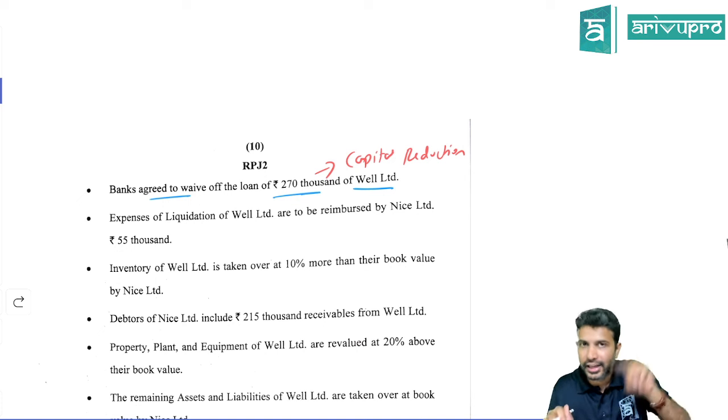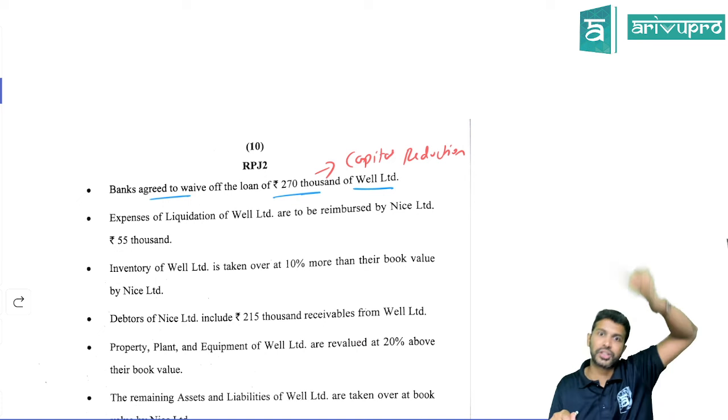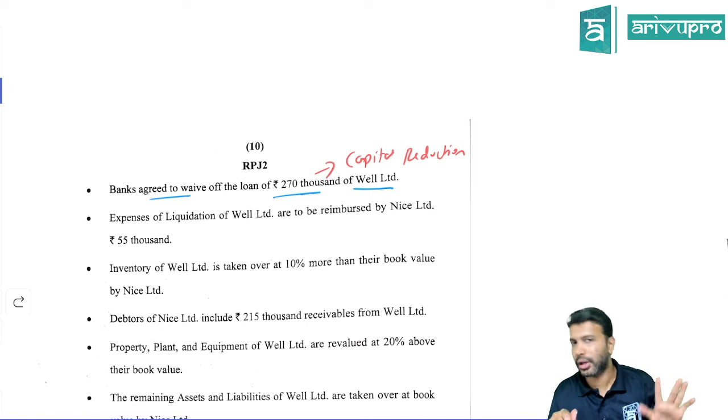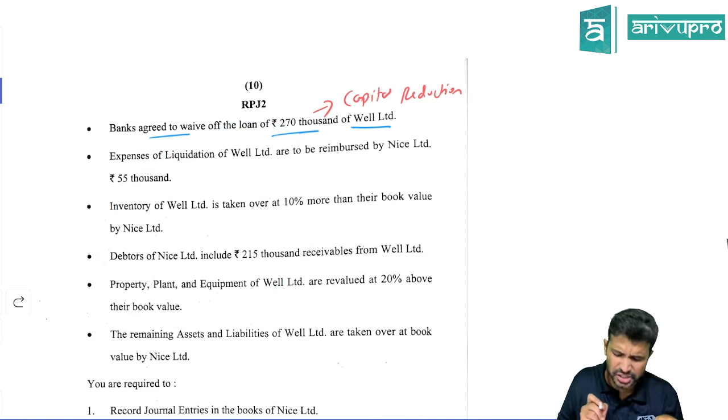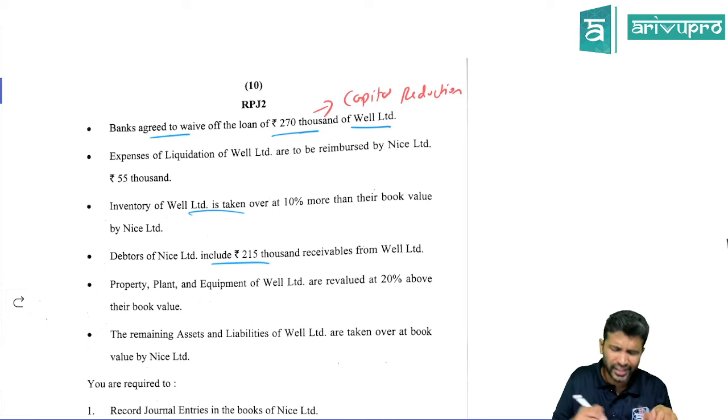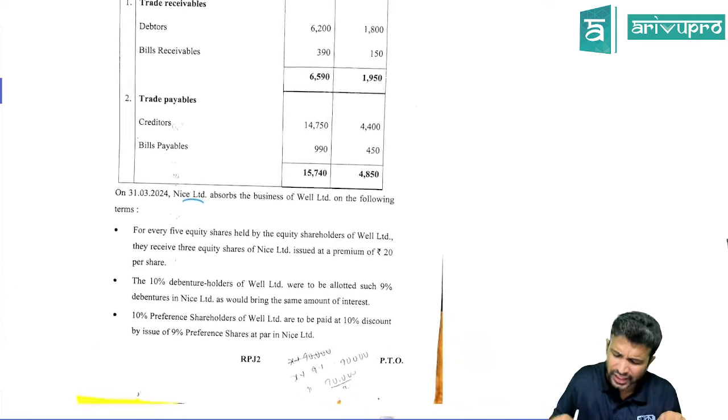But looking at the data, I feel this is an AS14 and internal reconstruction combination question. One such question we had done in class also. A similar question is this. Other than that, pretty much the adjustment, if you just check, everything is mutual owings, the stock reserves, all that is ditto. Okay, PC is also directly given over here.